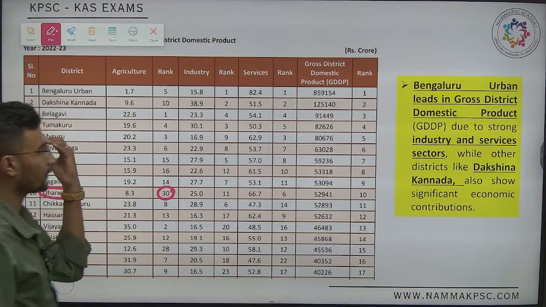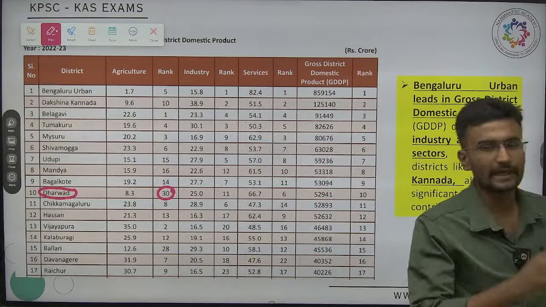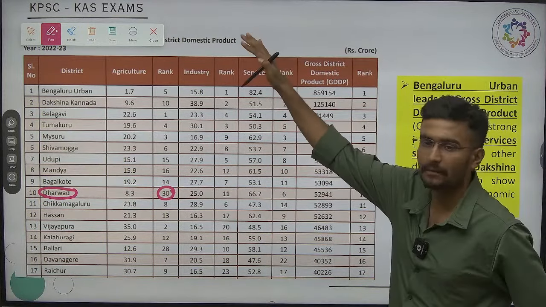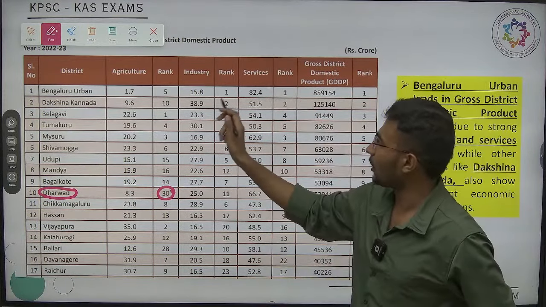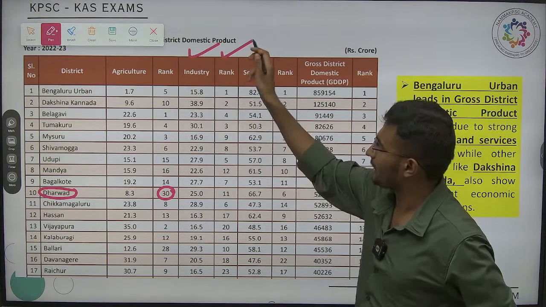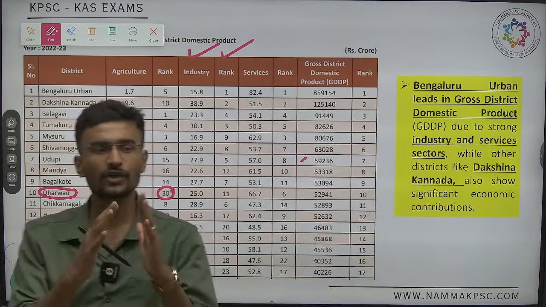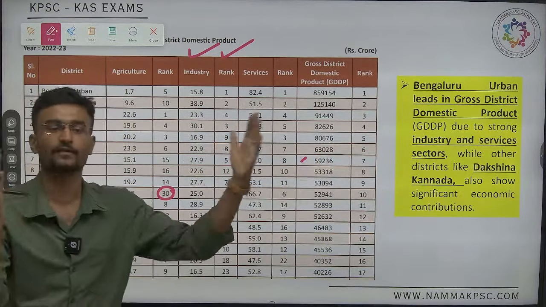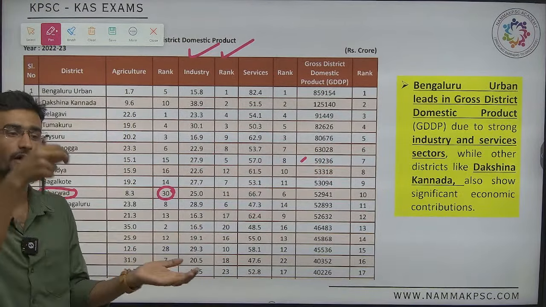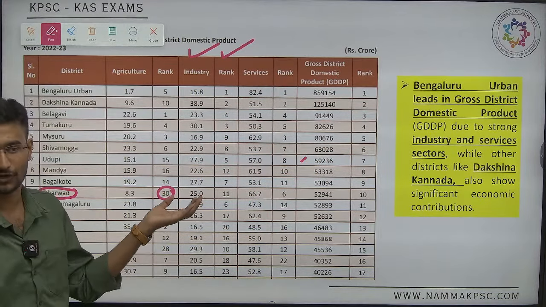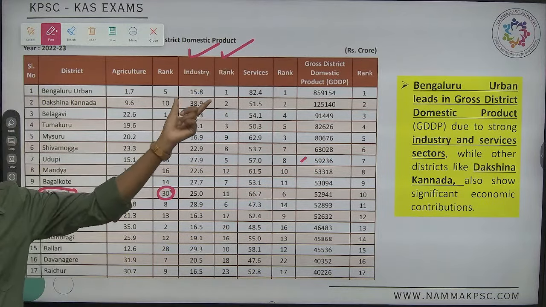Yes, done. Okay. Now the second major important column, which talks about the industry ranking. See, industry is a comprehensive term, majorly for the secondary sector, whereas manufacturing is a sub part of the industrial sector.